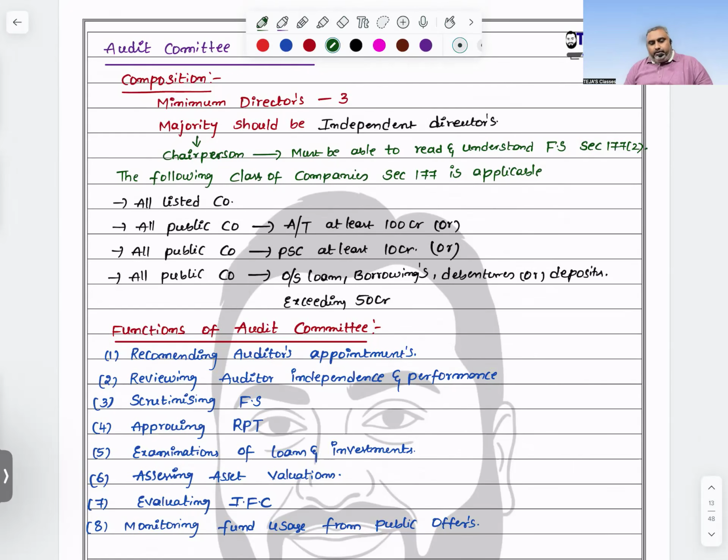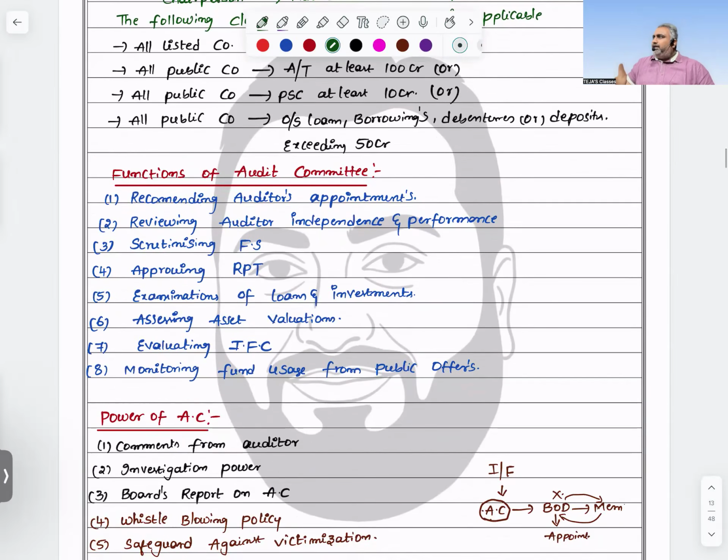What will the audit committee do? If you read, you will understand each and every point. They can make recommendations for appointment and reappointment, which I already conveyed previously. They review the auditor's independence and performance from the quality point of view. Before the audit report is submitted to the board, it should be evaluated by the audit committee.